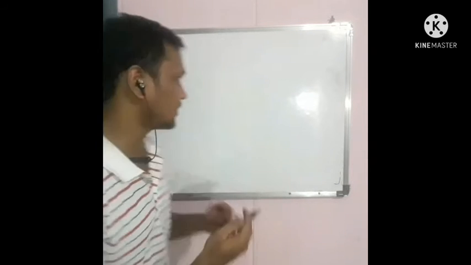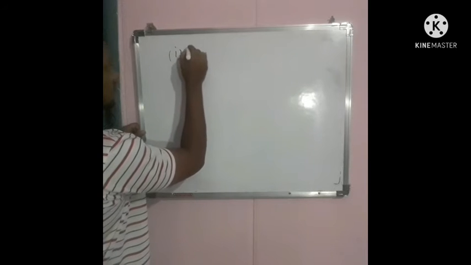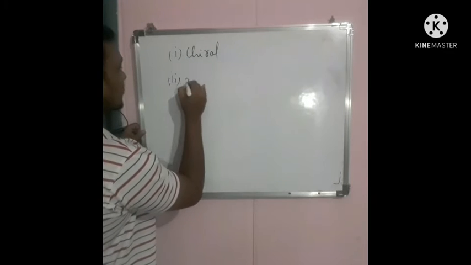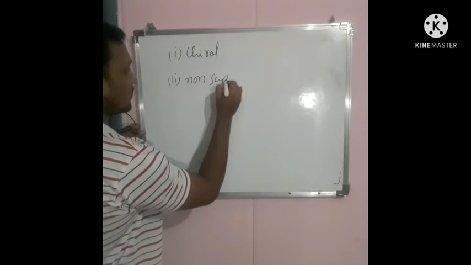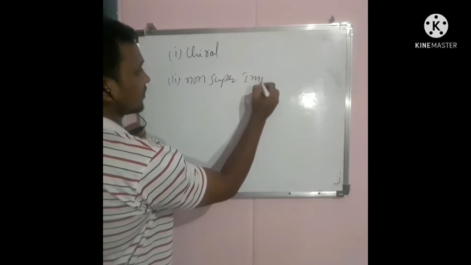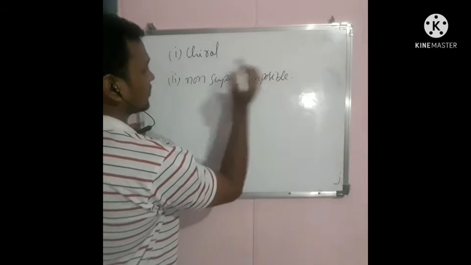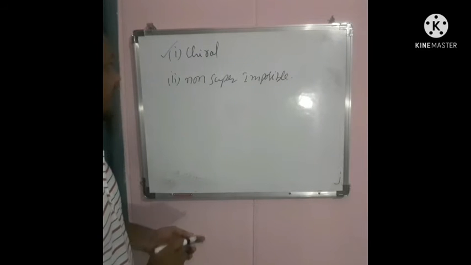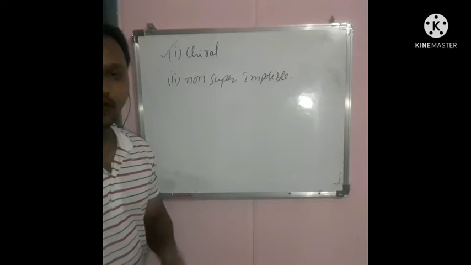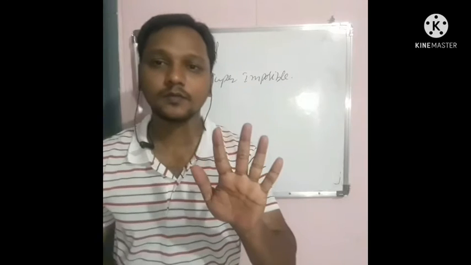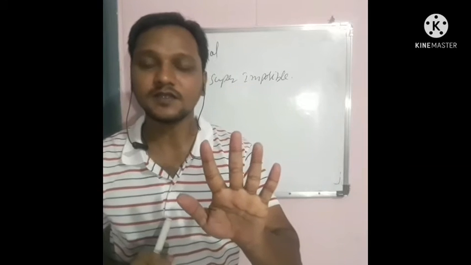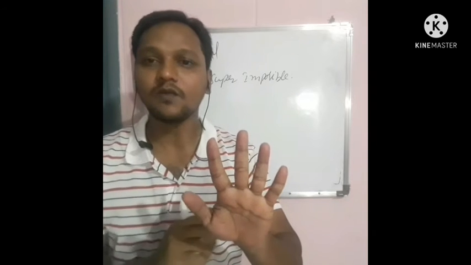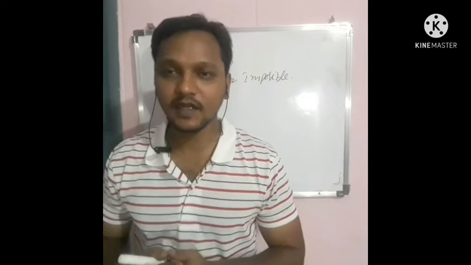So the first condition is chiral nature, and the second condition is non-superimposable. First, chiral nature. So what is chiral nature? Chiral nature is nothing but asymmetry. For example, if you take the palm of your hand, these 5 fingers are not exactly the same, so we cannot make it into equal halves. That is called a chiral nature.